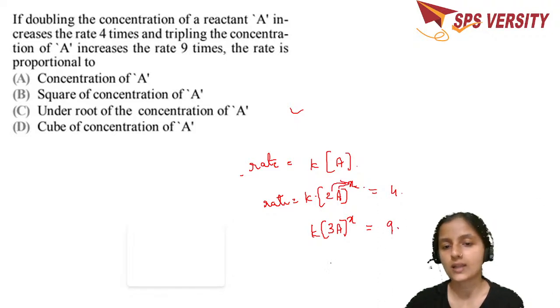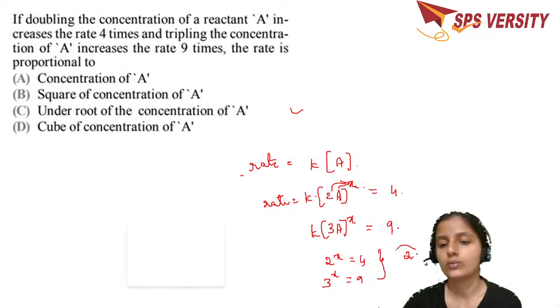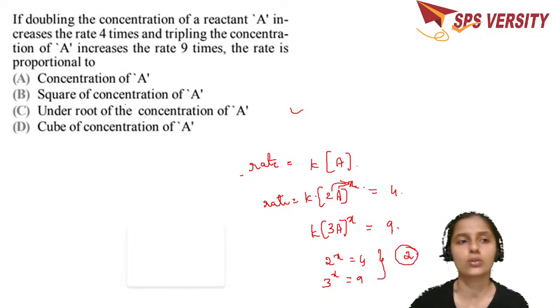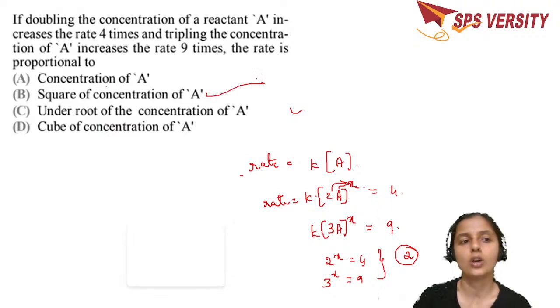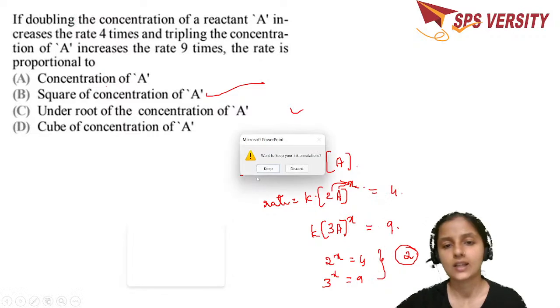So 2 to the power X is equal to 4. 3 to the power X is equal to 9. What is this X then? X is equal to 2. 2 to the power 2 is equal to 4. So the rate is proportional to the square of the concentration. So it is option B, which is the right answer.